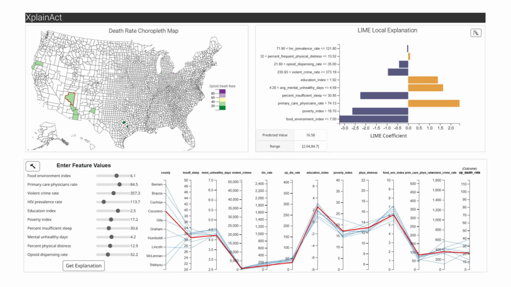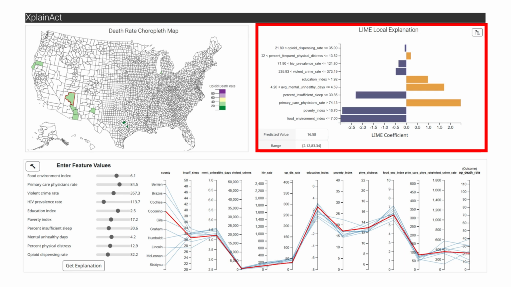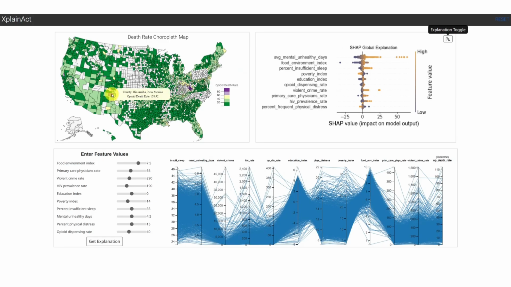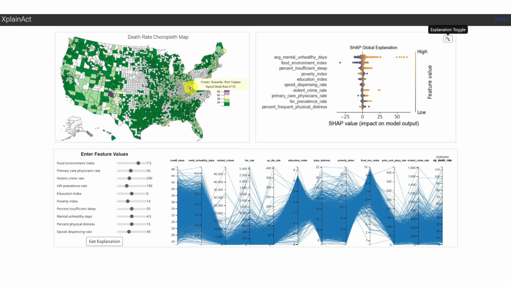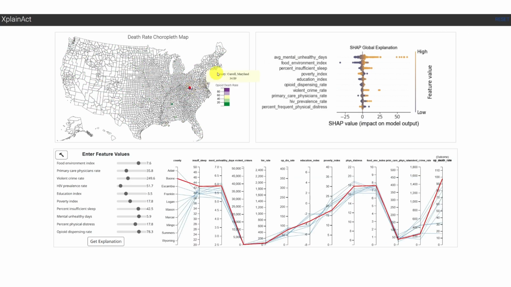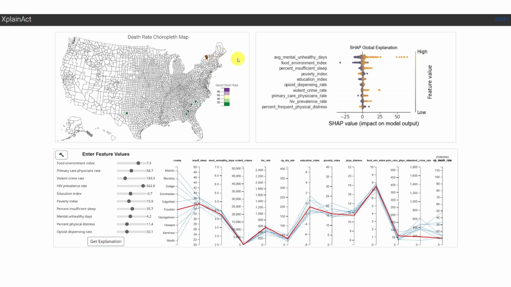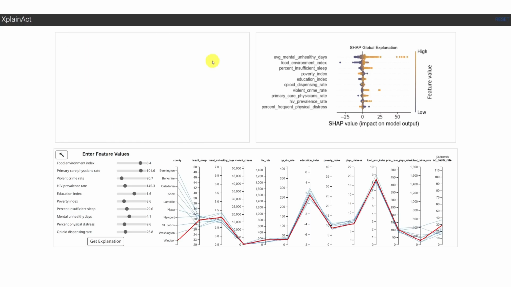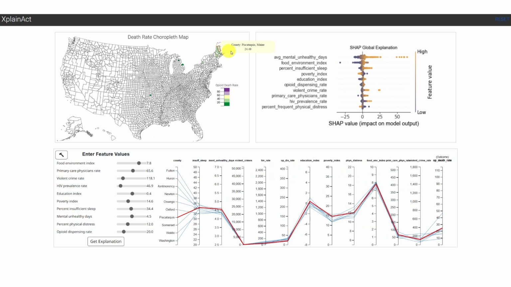Taylor first examines the three major views of the interface: the choropleth map view, the explanation view, and the subgroup view. She begins by analyzing the choropleth map to understand how opioid-related deaths vary across counties. By exploring several high death rate areas, shaded in purple, and low death rate areas, shaded in green, she compares their attribute distributions in the parallel coordinates. This exploration gives her an overview of how different attributes appear to correlate with opioid mortality, helping her form initial hypotheses about potential risk factors.